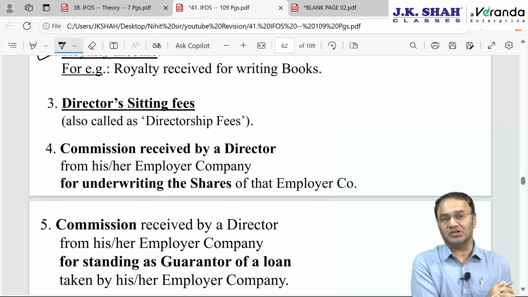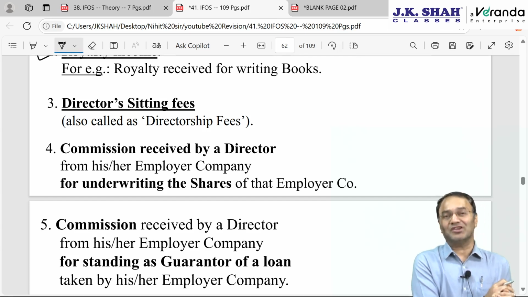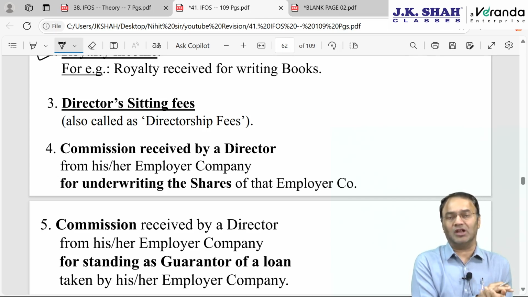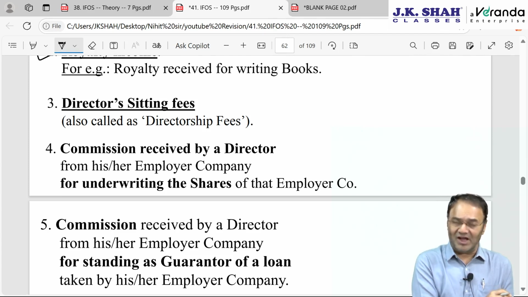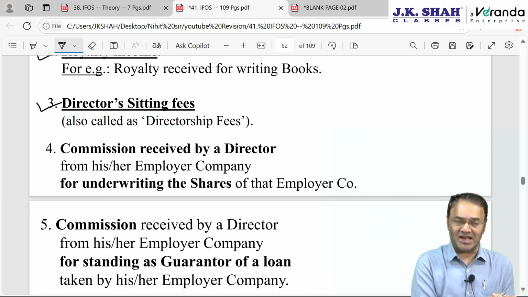Number one, director's sitting fees, which is also called directorship fees. What are directorship fees? Directorship fees is an extra amount paid by the company to the director for attending board of directors meetings. For every meeting of the board of directors, the director will get 5,000 or 10,000 extra. That income is not taxable under the head salary.